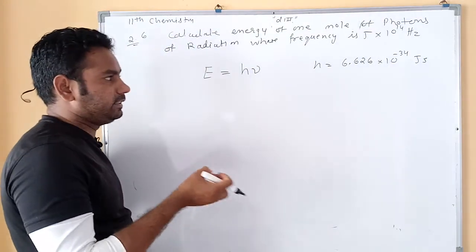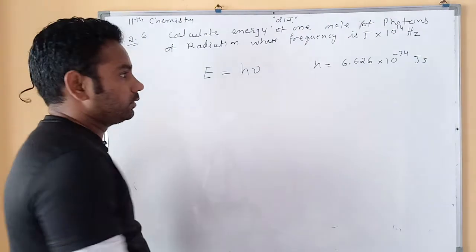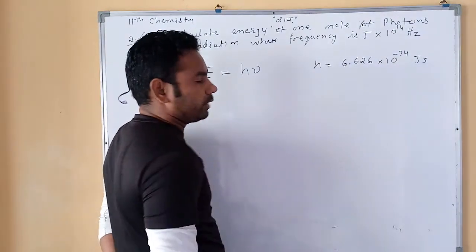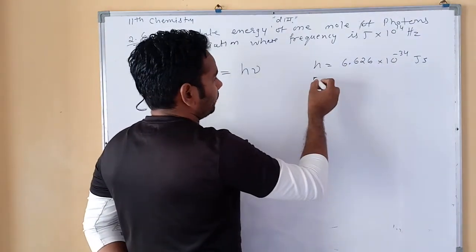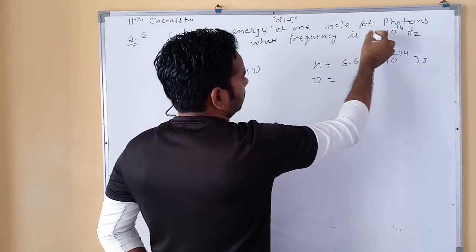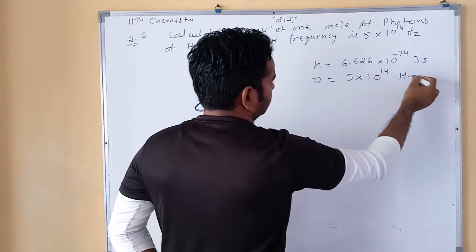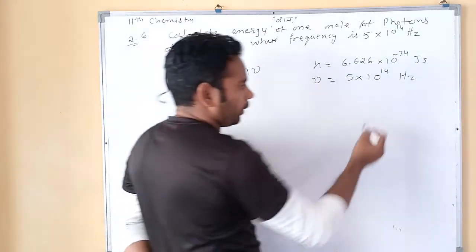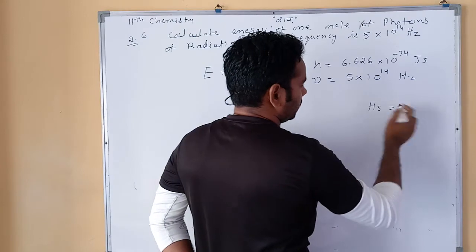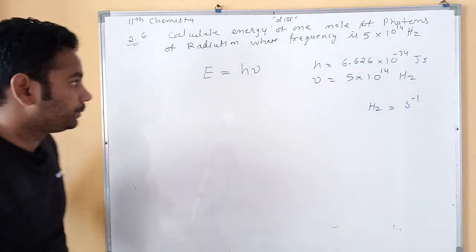Then ν is given in the question as 5 × 10^14 hertz. We already know that hertz is second inverse, cycles per second.